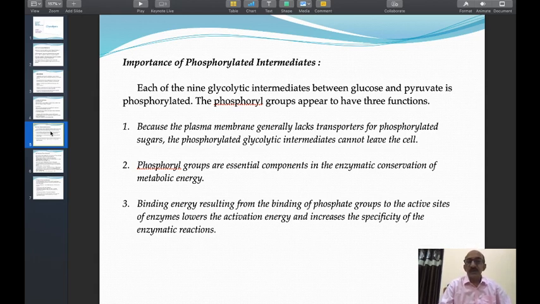The magnesium ion is generally tightly bound with the phosphate group, and due to binding of the magnesium to the phosphate group, the enzyme recognizes this complex, that is the magnesium phosphate complex, and therefore the specific enzyme binds with the specific substrate and forms the specific product. This is the significance of the phosphorylated intermediates of glycolysis.